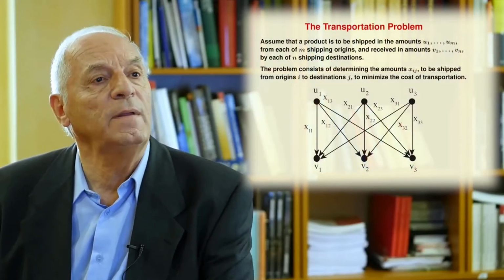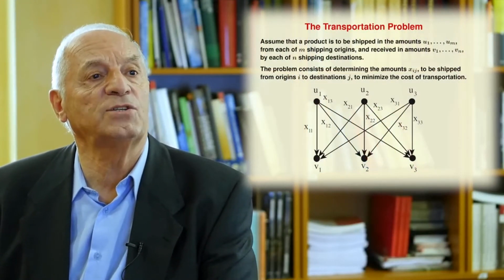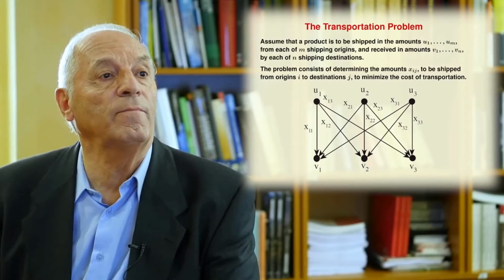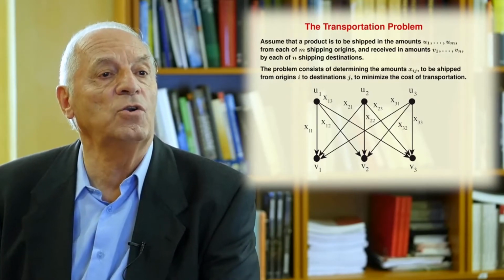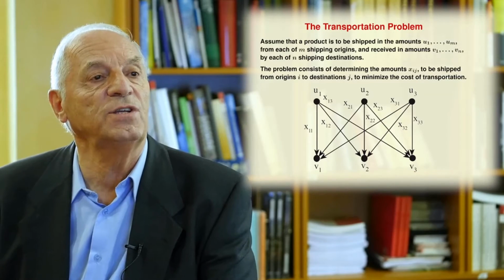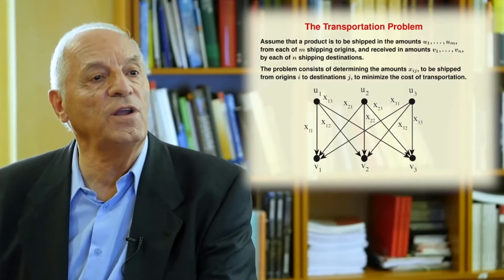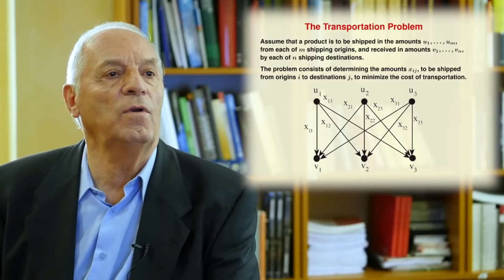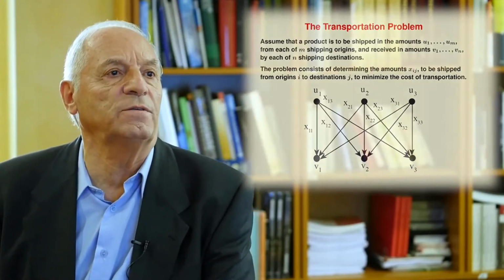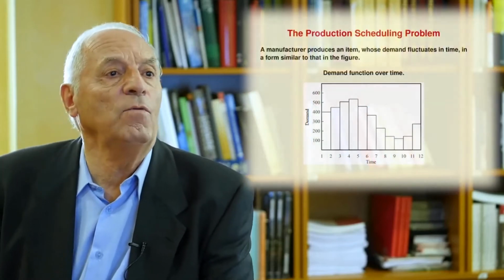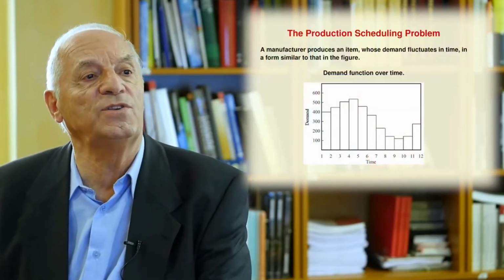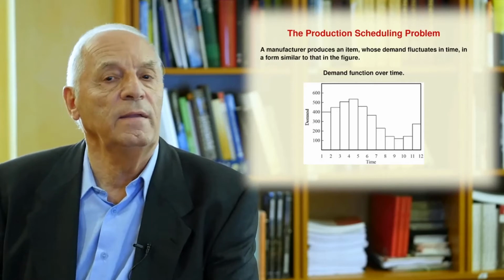For example, in the case of linear programming, we introduce linear programming with some examples. For example, the transportation problem assumes that you have some things to be transported from some origins to given destinations, and you need to choose the amounts to be obtained from each place in order to minimize the cost of transportation.